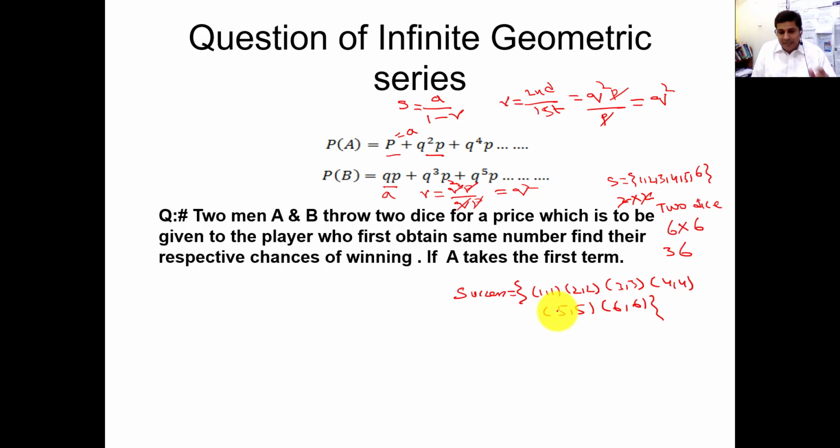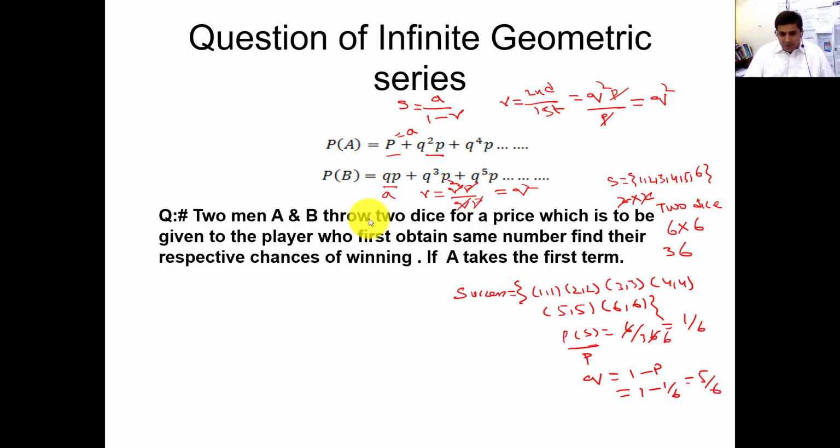So when someone throws two dice, the chances of two same numbers will be 1 1, 2 2, 3 3, 4 4, 5 5 and 6 6. So what will be the probability of success? It is very easy. Probability of success: 6 divided by 36, so 1 by 6 is the probability of success. You can also denote it with P. So what will be Q? 1 minus P, 1 minus 1 over 6, so it will be 5 by 6.